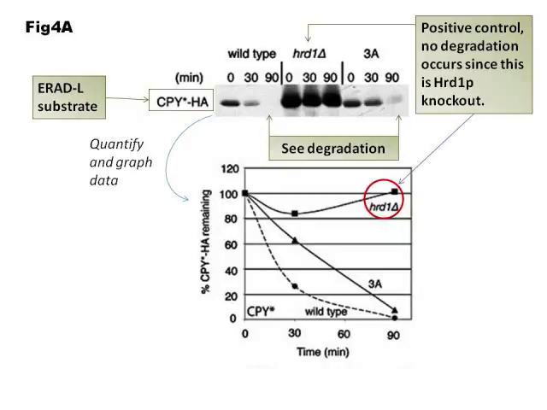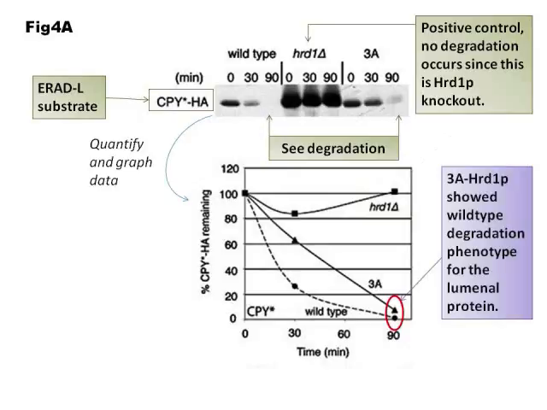This was expected not due to any involvement of the Hrd1p in recognition of Hrad-L substrates, but rather because Hrd1p is needed in the Hrad-L pathway for ubiquitination of substrates. Thus, by deleting Hrd1p, no substrate can be targeted to the proteasome for degradation. The results show that the 3A Hrd1p mutant, indicated in the red circle below, resembled the wild-type degradation of the